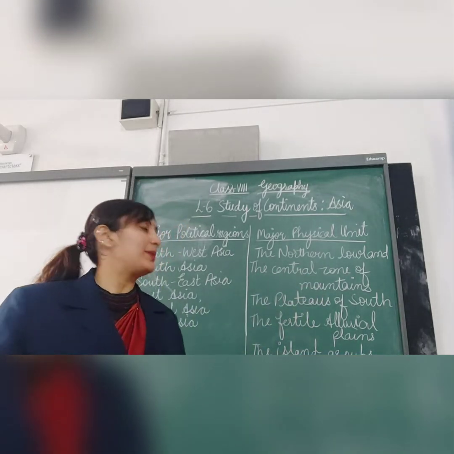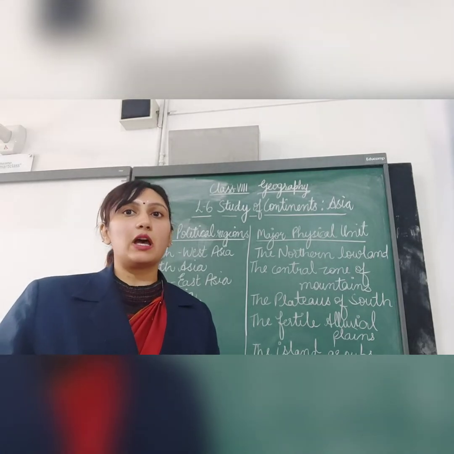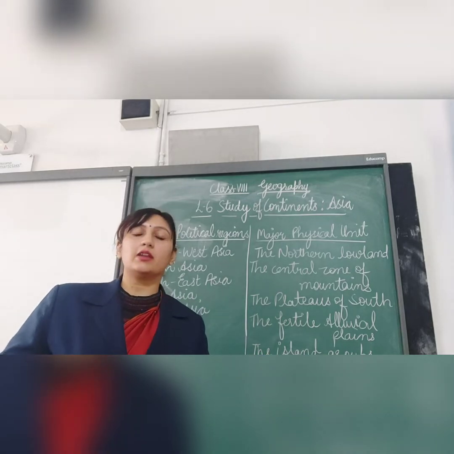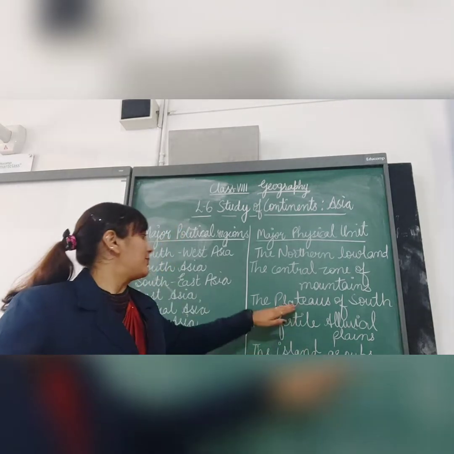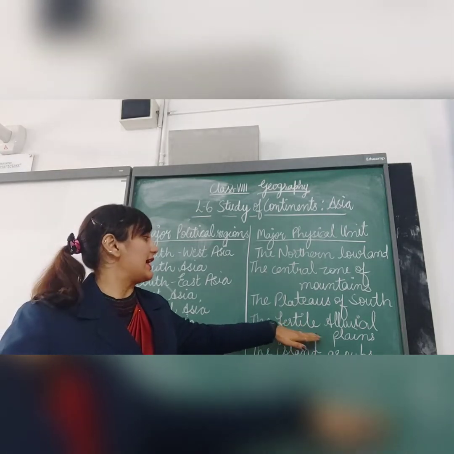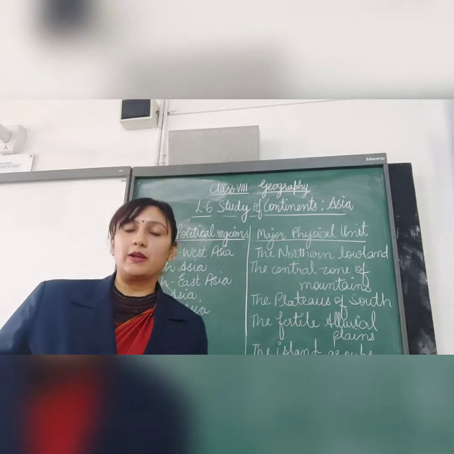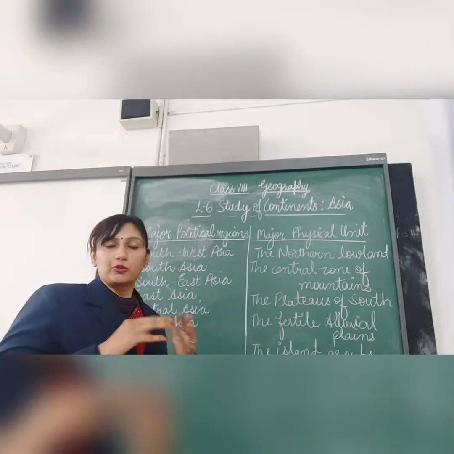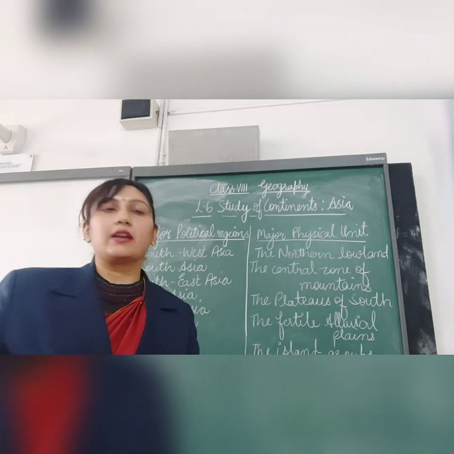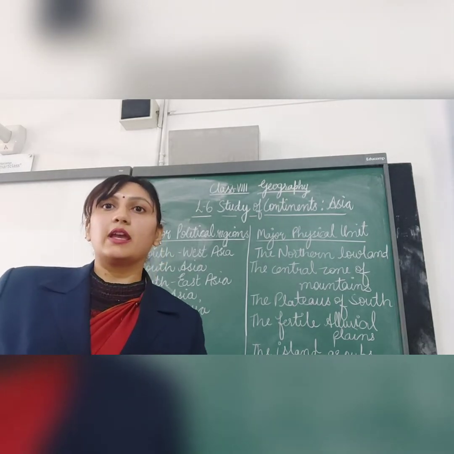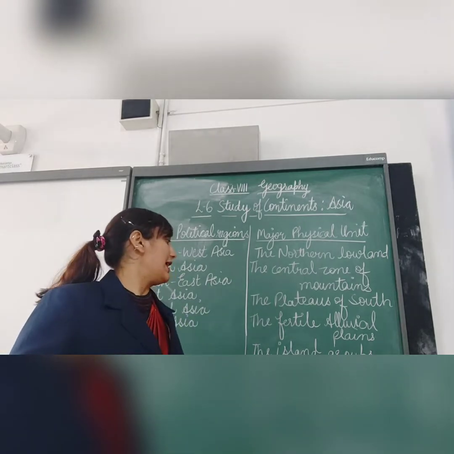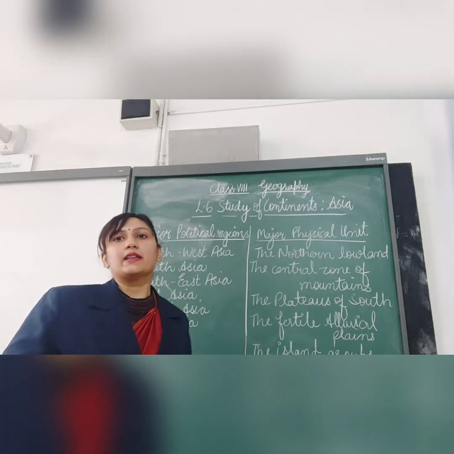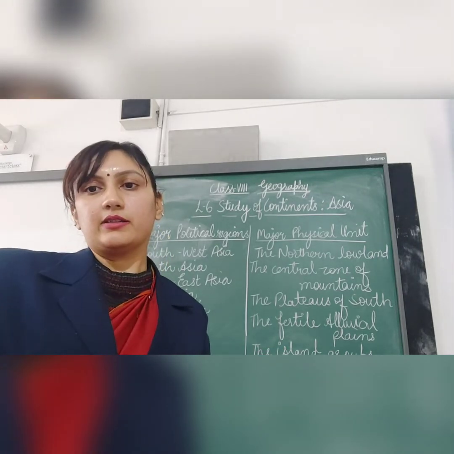The third one is the plateaus of the south. The plateaus of the south are old and eroded plateaus, which include Deccan, Arabian and others. The next, fourth one is the fertile alluvial plains. The fertile alluvial plains have been formed by many rivers such as Ganga, Brahmaputra, Yangtze, Indus, etc. The last one is the island groups. These are the groups of islands towards the east and southeast of the mainland.